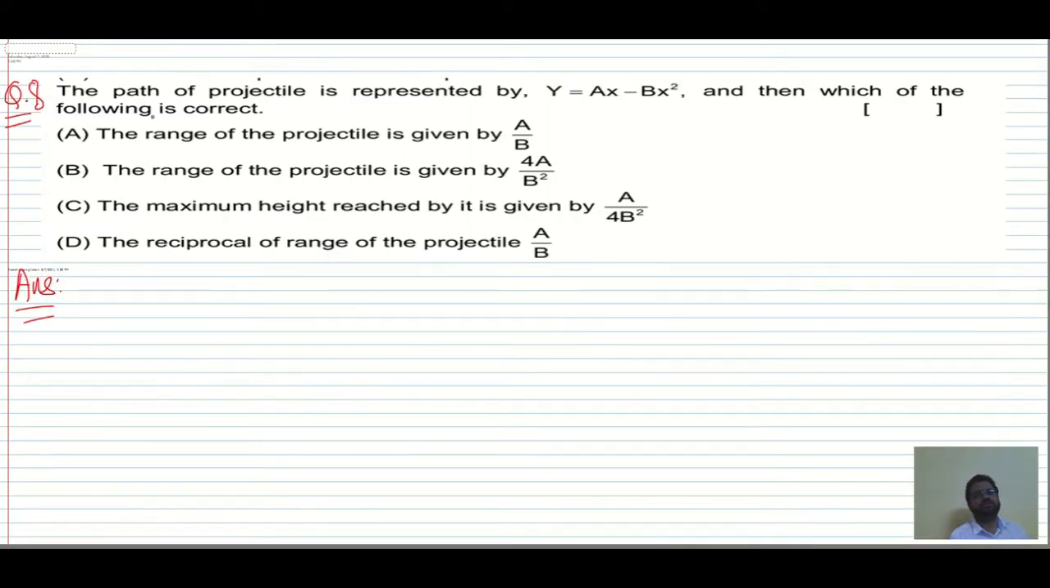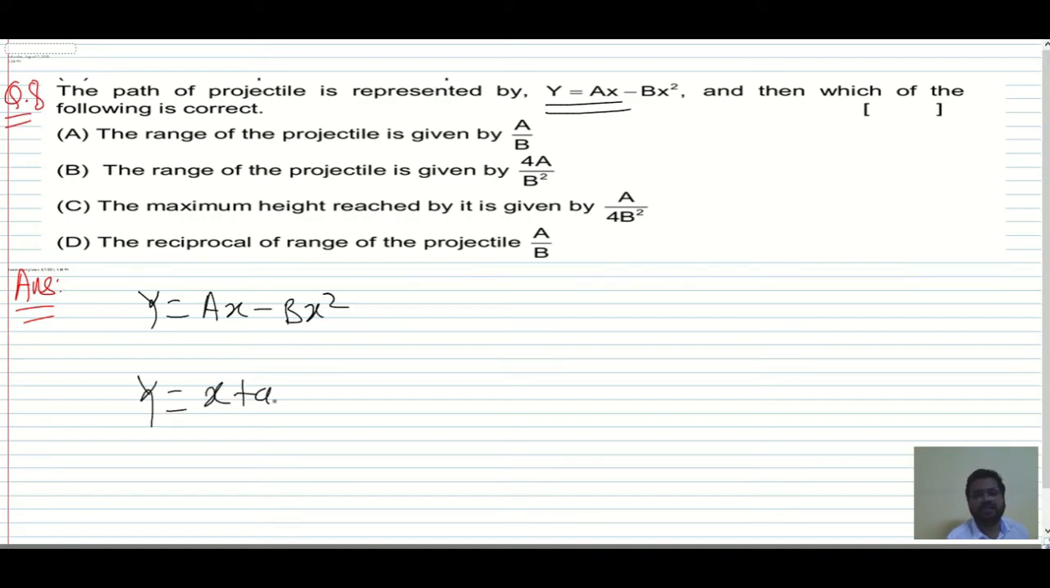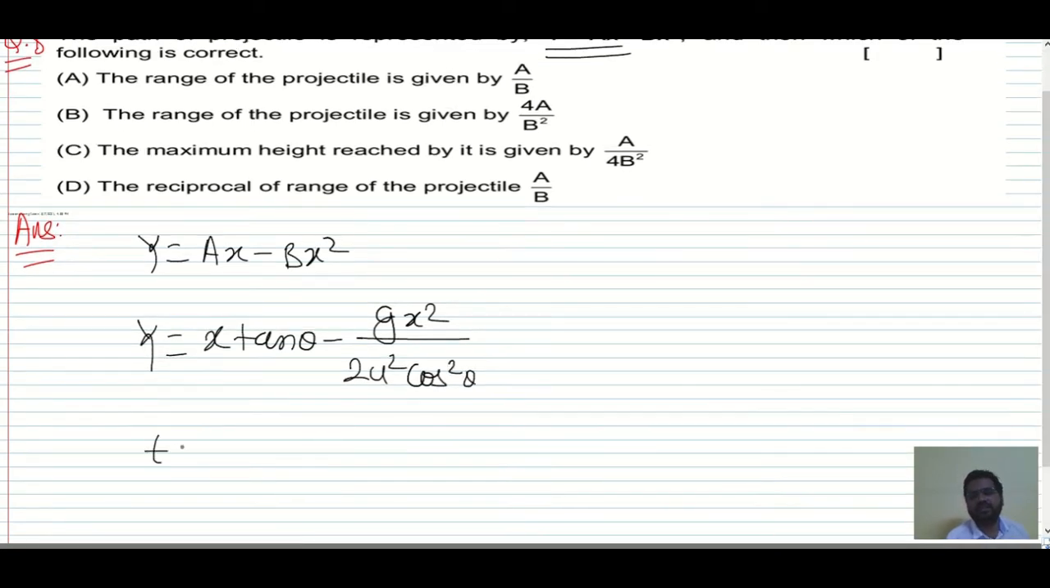Now the 8th question: the path of a projectile is represented by y is equal to ax minus bx squared. Then which of the following is correct? See here, as the path is given, y is equal to ax minus bx squared, we can compare it with the equation of trajectory, and that is x tan theta minus gx squared divided by 2u squared cos squared theta. If you compare, you will get tan theta as a, and b is nothing but g divided by 2u squared cos squared theta.